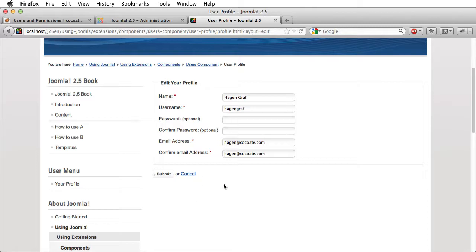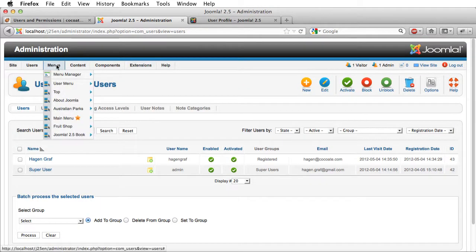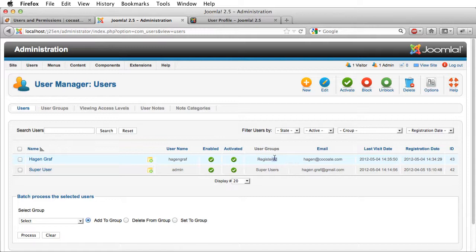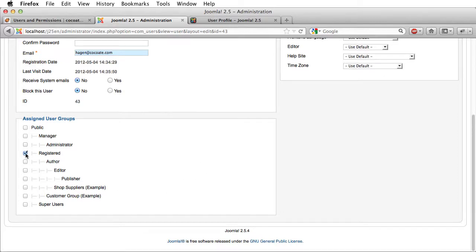And when I want to allow Hagen to create articles, for example, I have to change the role or the group which is related to the user. So at the moment, Hagen is a registered user, and when I edit this, I can say no, he's not registered anymore. He's an author, and when he is an author, he is allowed to write articles and web links in the default data.